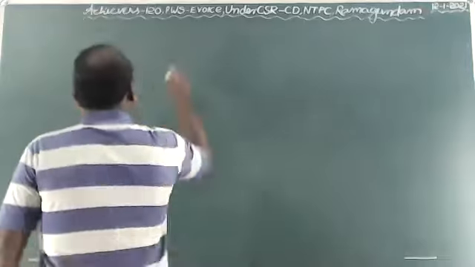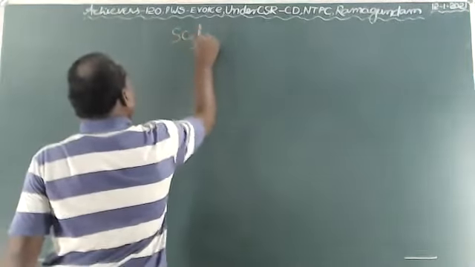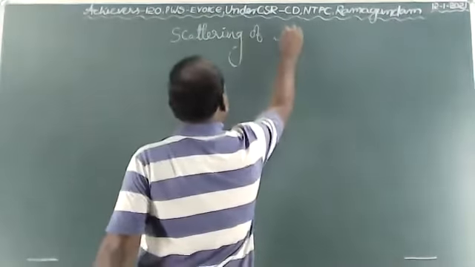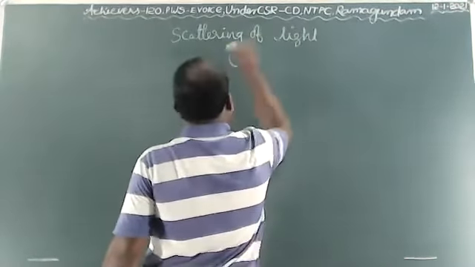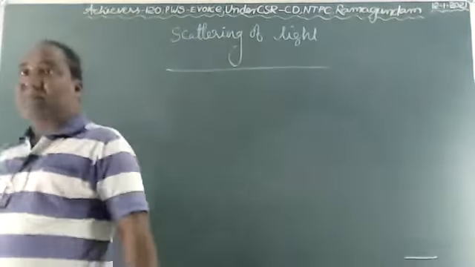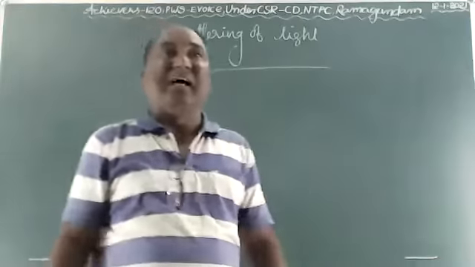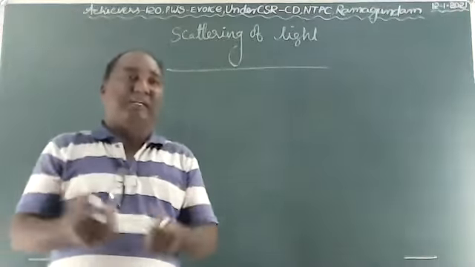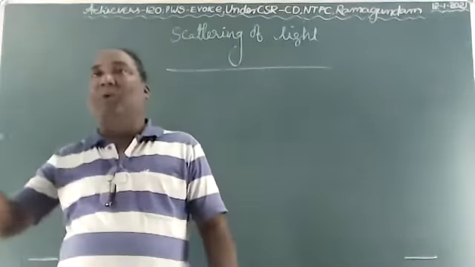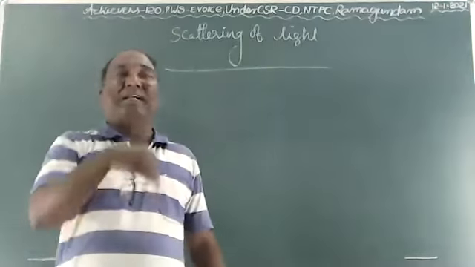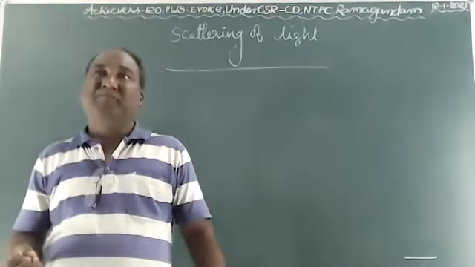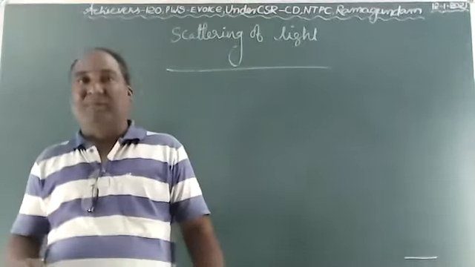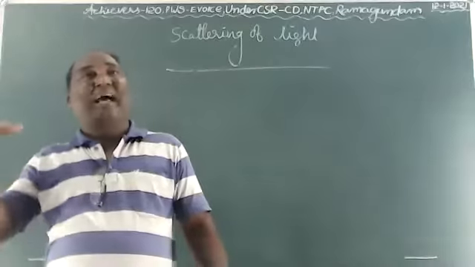Let me show you the scattering of light. Our atmosphere consists of many molecules and atoms, such as nitrogen and oxygen. Light of different colors and different wavelengths passes through our atmosphere, and it is scattered.